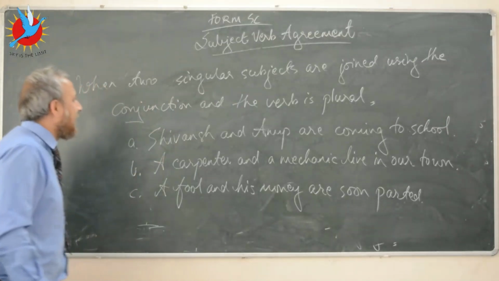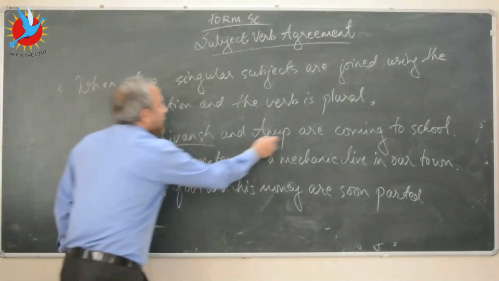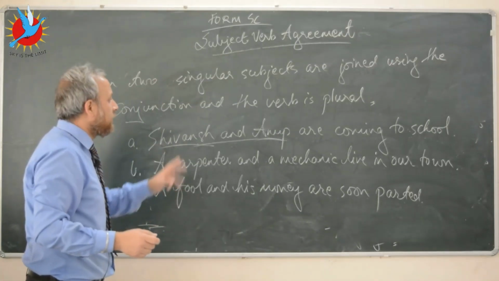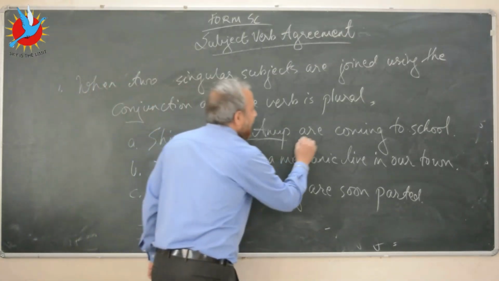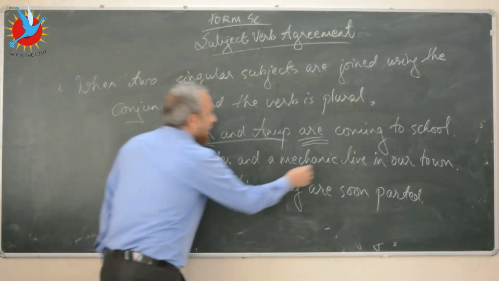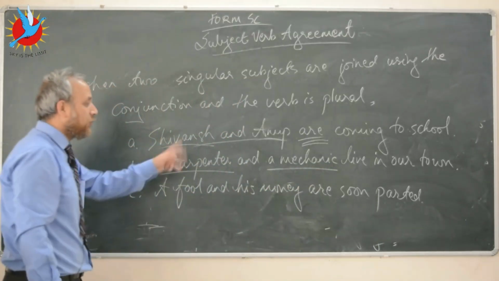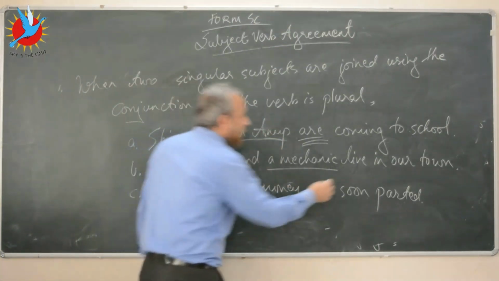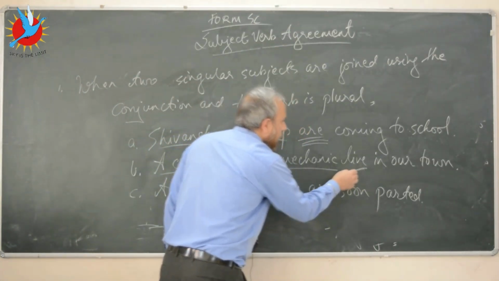So if you look at these 3 sentences, you have Shivansh and Anup. There are 2 individuals involved, so the subject is plural, that's why I have used the plural form of the verb. Here too you have a carpenter and a mechanic. These are 2 individuals involved, that's why I have used the plural form of the verb.